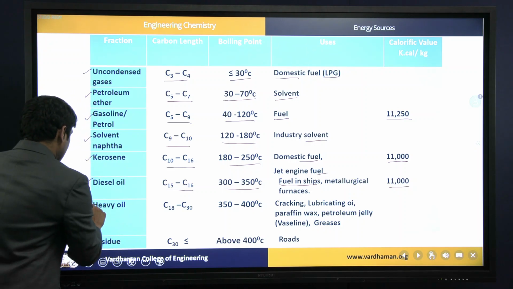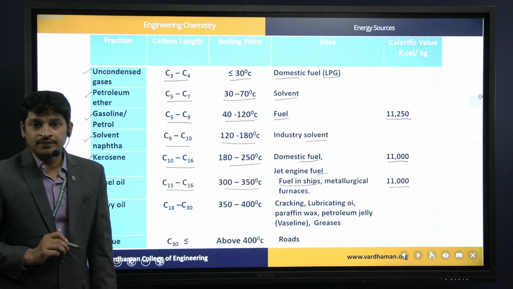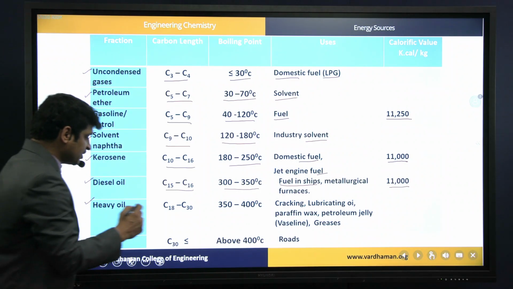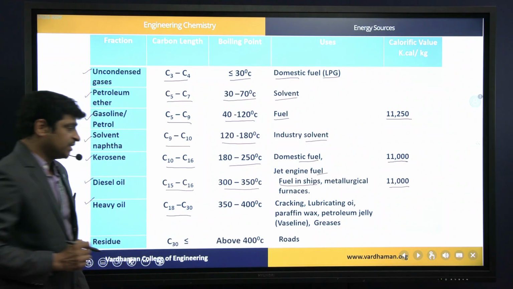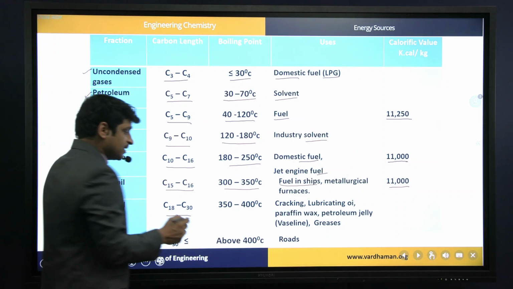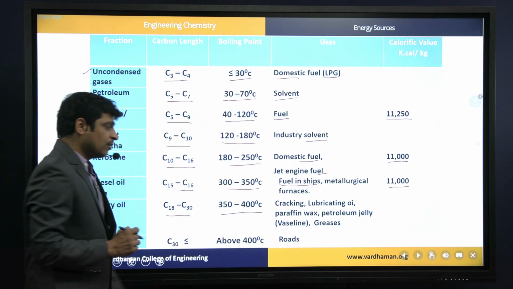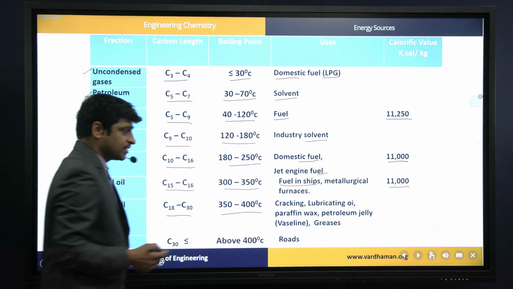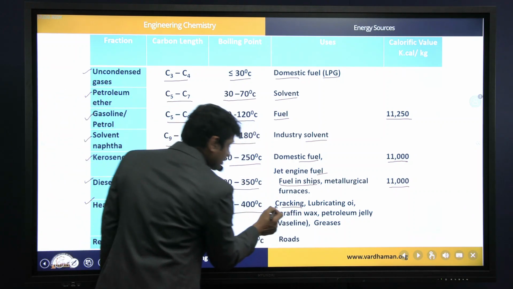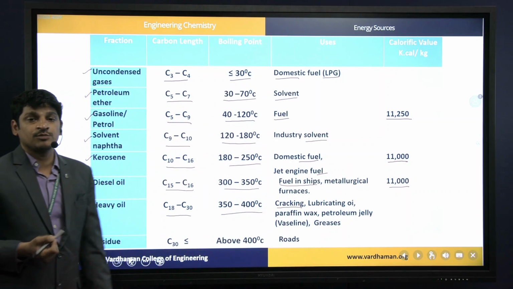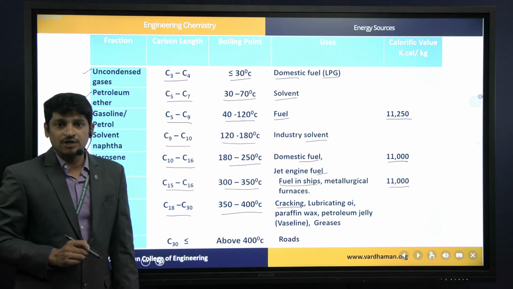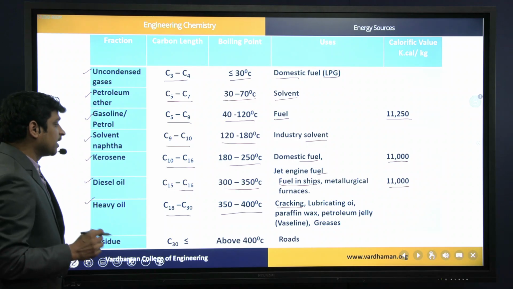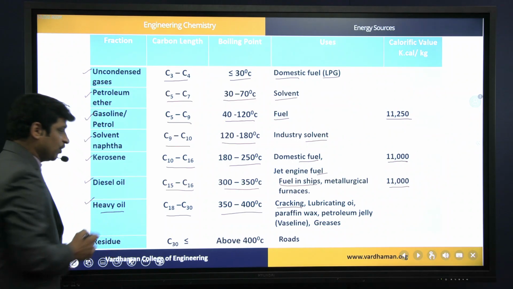Then the next important one is heavy oil. Name itself indicates higher hydrocarbons. So heavy oil carbon chain length may range from C18 to C30. Boiling point is around 350 degrees to 400 degrees centigrade. The major application of heavy oil is cracking, by which gasoline or diesel can also be prepared. So cracking is nothing but breaking down the higher hydrocarbons into lower hydrocarbons. So for that cracking process we can use this heavy oil.